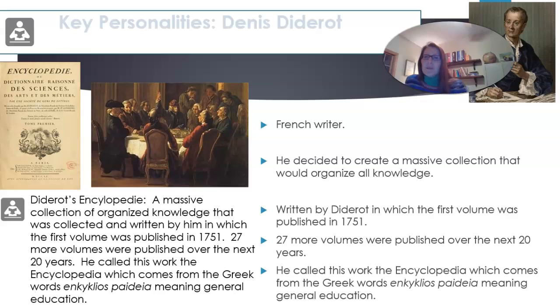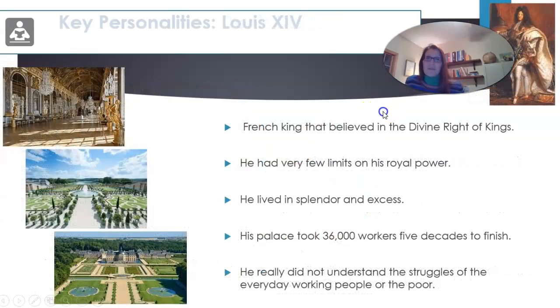So Diderot's Encyclopedia was a massive collection of organized knowledge that was collected and written by him, in which the first volume was published in 1751. 27 more volumes were published over the next 20 years. He called this work the Encyclopedia, which comes from the Greek words enkyklaios paideia, meaning general education. Obviously, I do not speak Greek.